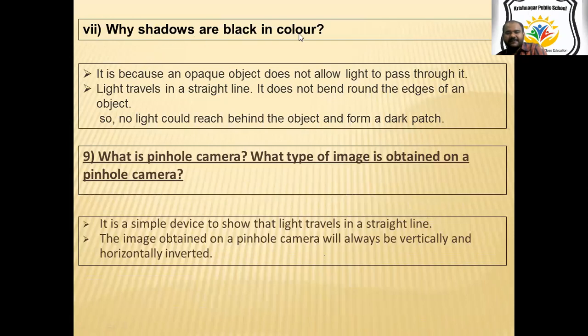Why are shadows black in color? Because an opaque object does not allow the light to pass through it. So what will happen? The light will not be able to pass through it. Light travels in a straight line, so it will not bend around the edges. So at the back of that opaque object, there is no light. So it is forming a dark black shadow.